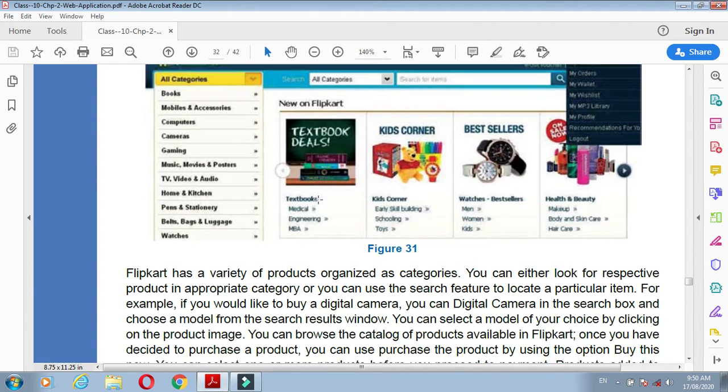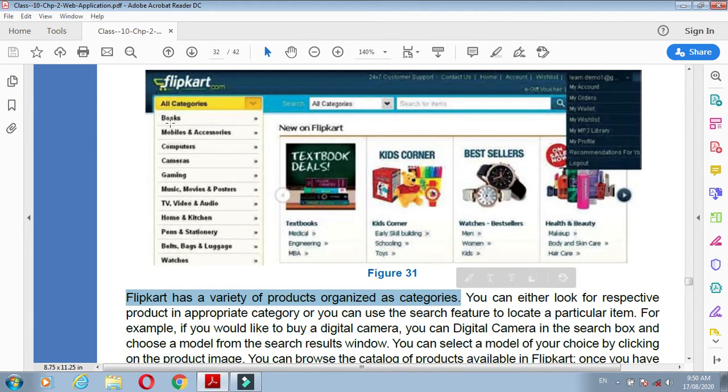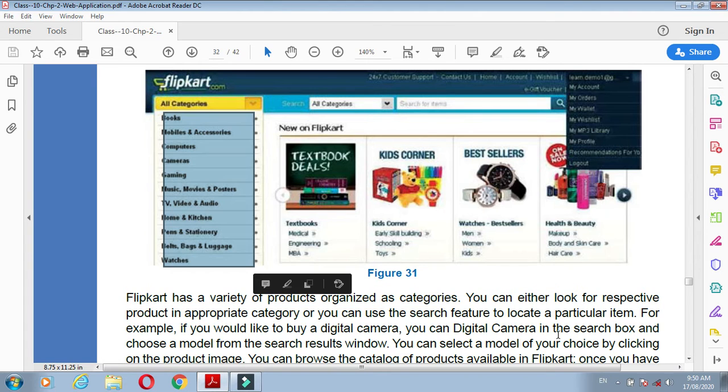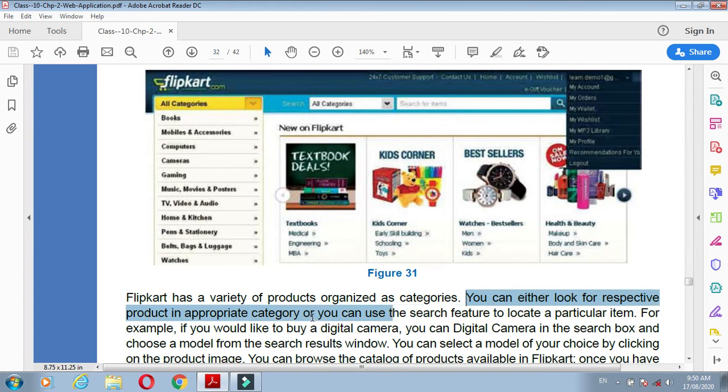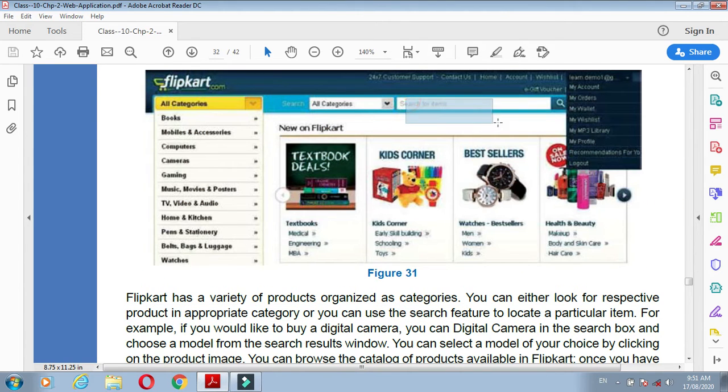Understand? Flipkart has a variety of products organized by category. All the products are categorized in the list here, in this way. You can either look for the respective product in the appropriate category, or you can use the search feature. Here is the search option. You can type your product name, and that product is automatically searched on the Flipkart website.